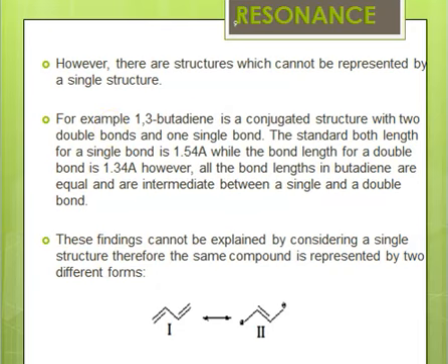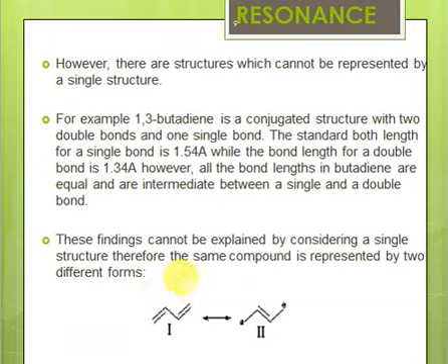For example, we'll take the example of butadiene, the simplest conjugated system. You can see that here we have one single bond and two double bonds. The standard bond length for a single bond is 1.5 angstrom, while a double bond is 1.3 angstrom. But in the case of butadiene, the problem is that all of these bond lengths are equal. So this double bond, this single bond, and this double bond.